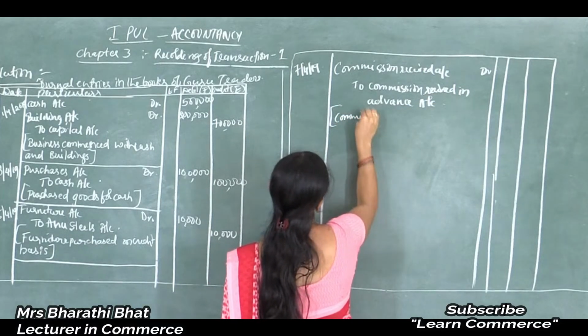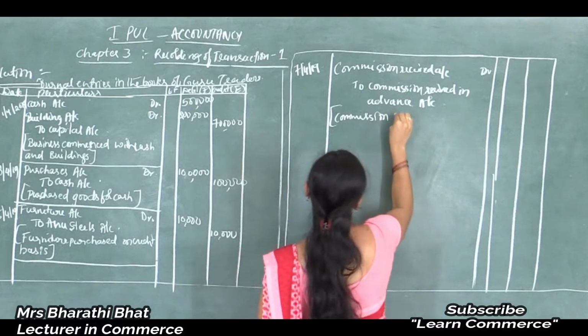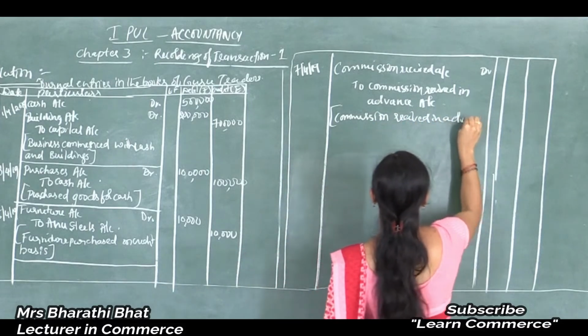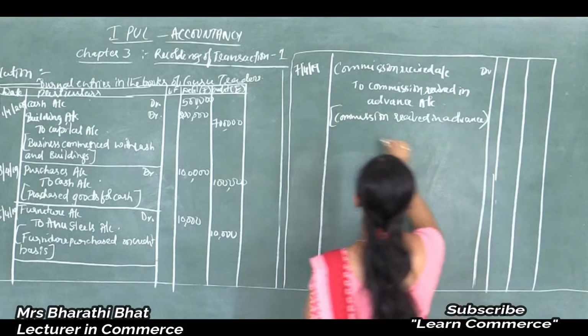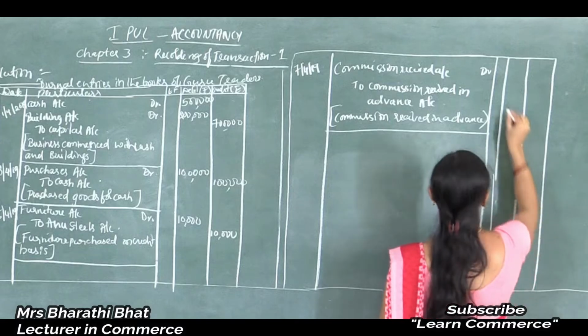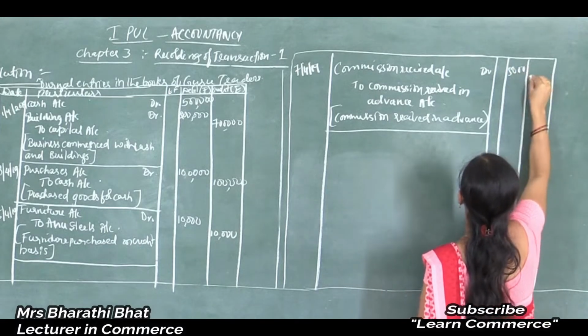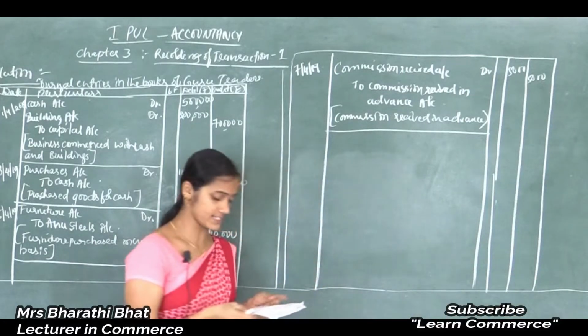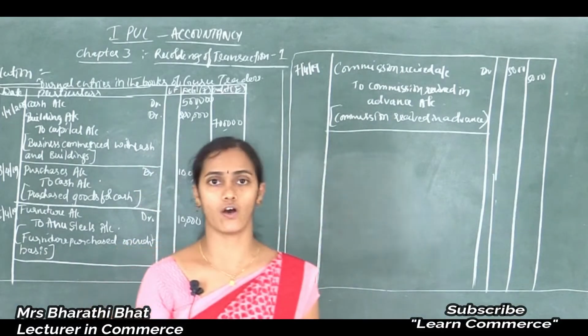Commission received in advance. Amount 5,000.